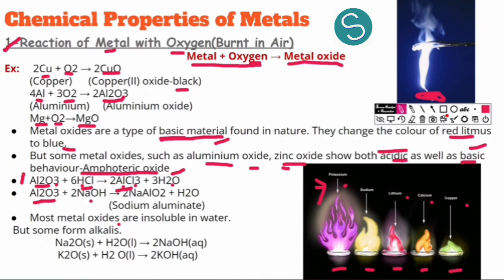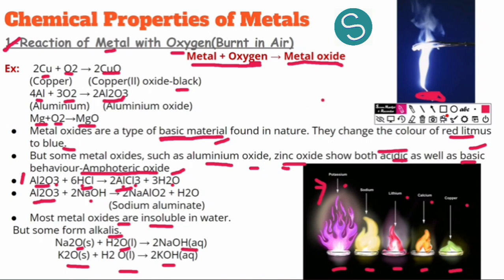Most of the metallic oxides are insoluble in water. They cannot be dissolved in water, but some form alkalis. Alkalis are the solution of a base in water. A base in water, that solution is called an alkali solution. So we have sodium oxide and potassium oxide. When they are mixed in water, they produce sodium hydroxide and potassium hydroxide, which are alkalis.